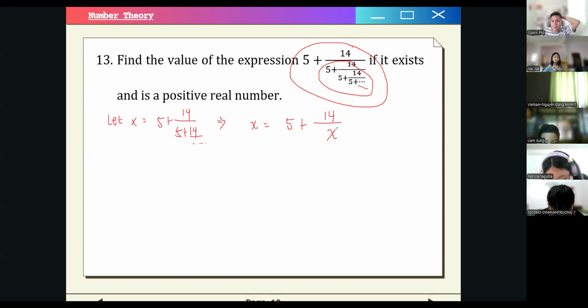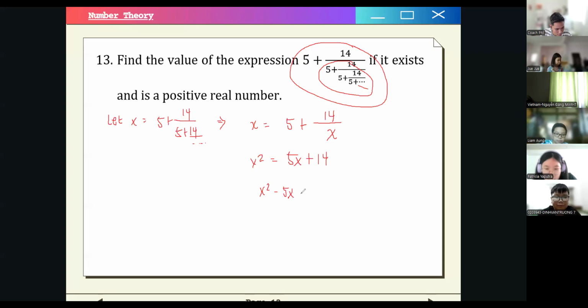So now we have to multiply x to both sides of the equation to simplify it, right? So this becomes x squared. This is 5x and this is 14. So we transpose the terms. So we have x squared minus 5x minus 14 equals 0.